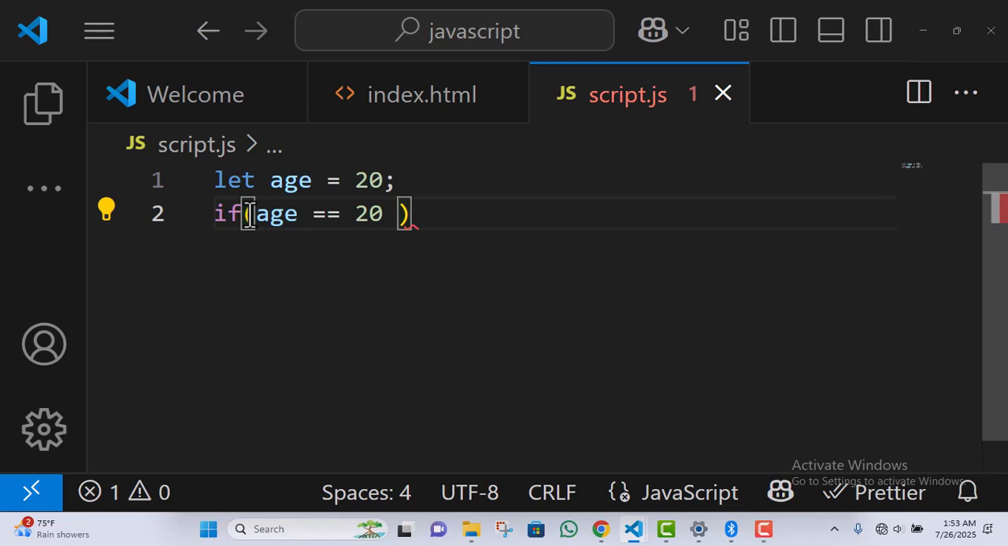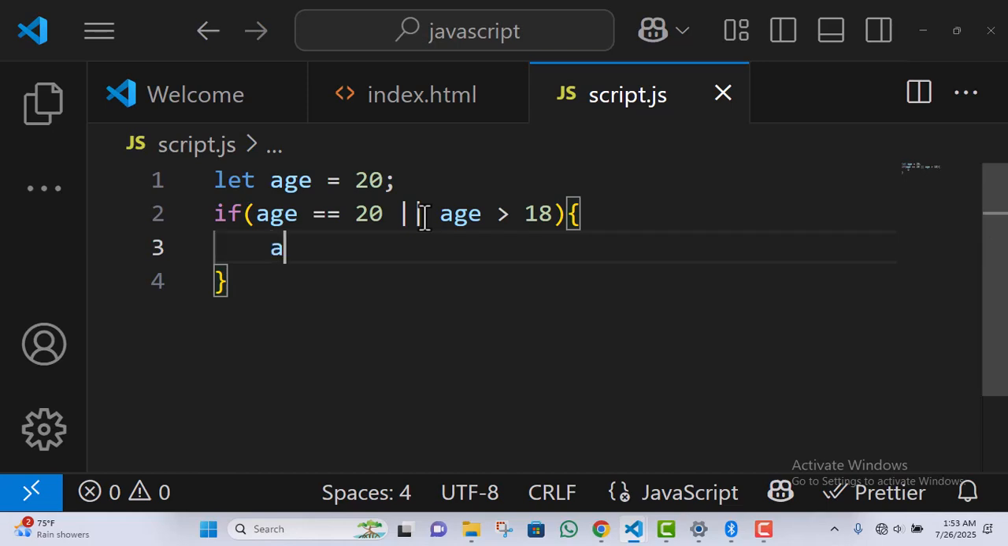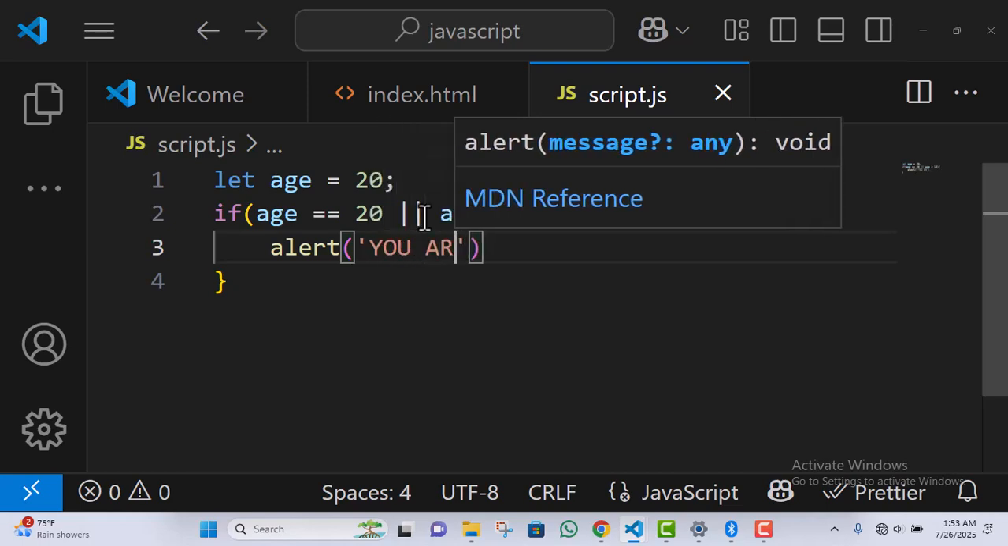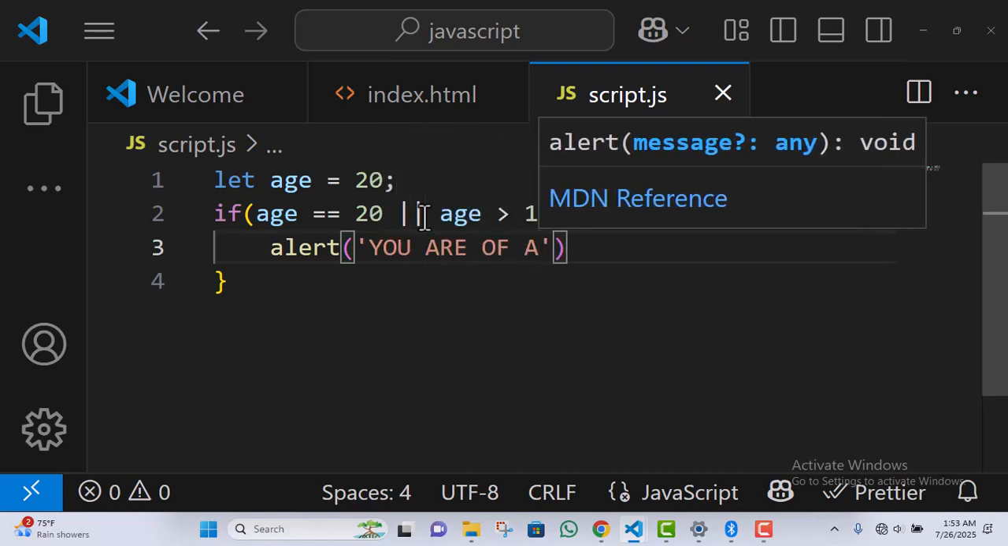Now let's include our logical operator. You write or. This symbol signifies or. So, or age is greater than 18. You put your curly braces, alert, you are of age.